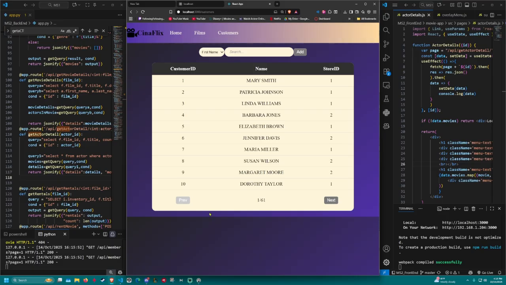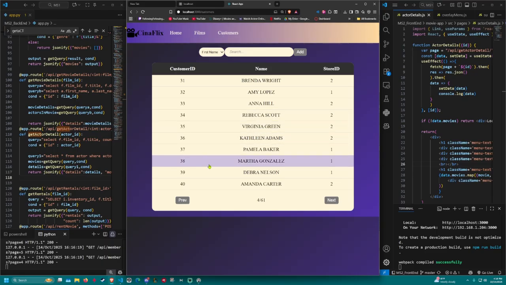In the customer page, I was only able to implement 2 out of the 7 features last milestone. For this milestone, I completed the other 5 that were left to do. The first 2 that I implemented last milestone were, as a user, I want to be able to view a list of all customers using pagination. So here we have a list, and we can move forward and backwards, and it'll display all of the users.